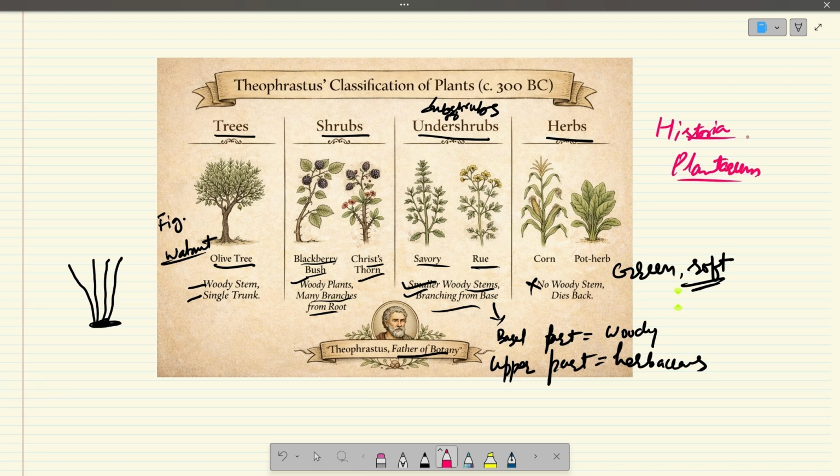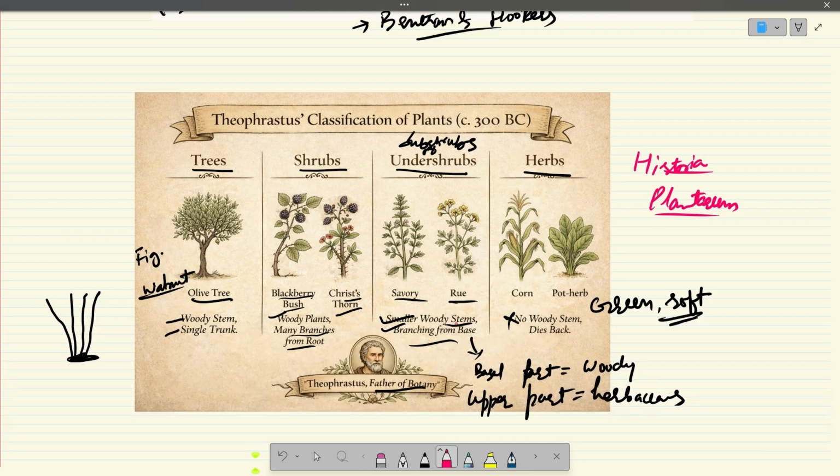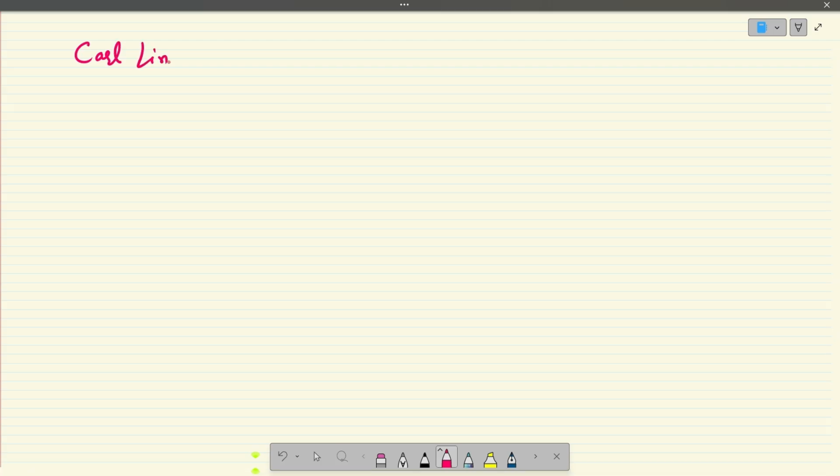So after Theophrastus, there have been many other approaches regarding classification, especially regarding the medicinal values of plants. But it was Carl Linnaeus who gave us the first complete artificial system. Carl Linnaeus is also referred to as the father of taxonomy. The Carl Linnaeus system of classification is the most complete artificial system ever made.